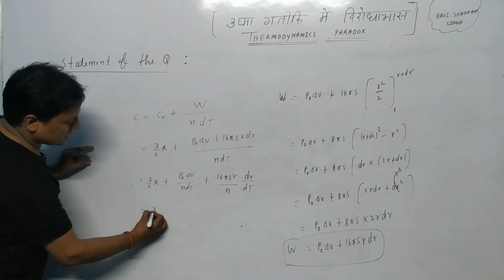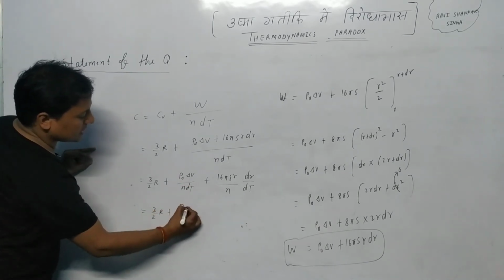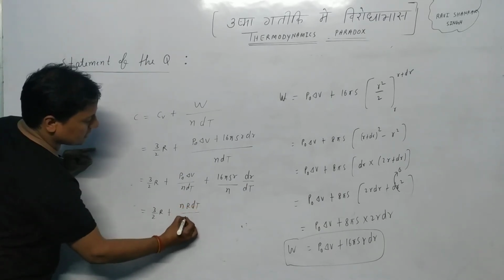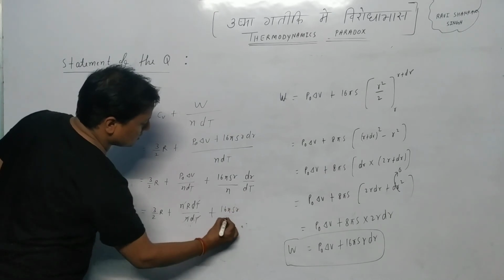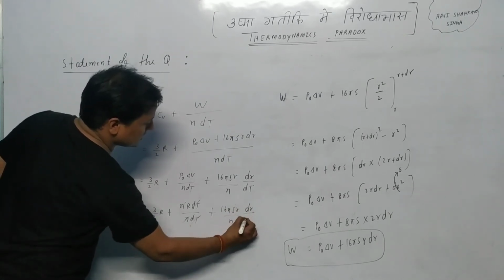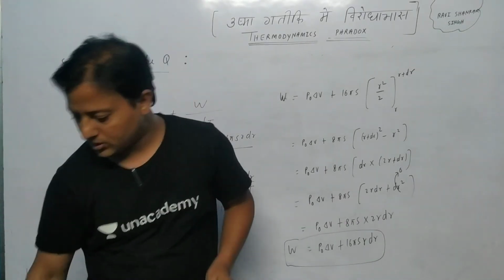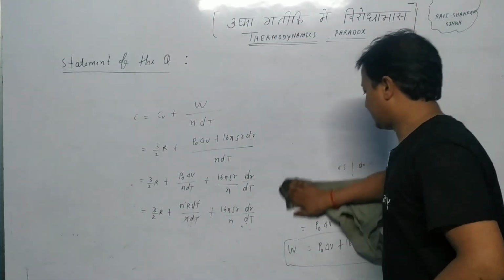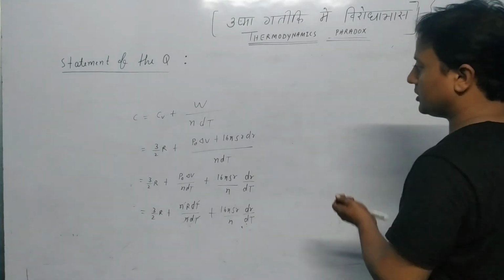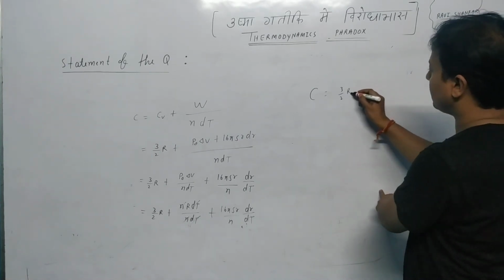From here we can see 3 by 2 R, and P delta V, which is P dV, is nR dT, divided by n dT, so n cancels out, and here 16 pi S R over n, and there comes another term of dr by dT. So the value of C comes out to be 3/2 R plus R.